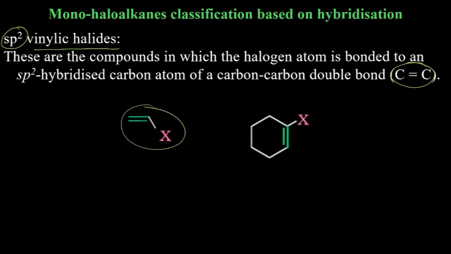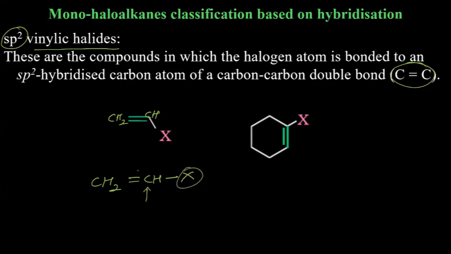If I write it in expanded form, it is CH2 double bond CHX, like this. CH2=CHX. So this carbon is attached to halogen and has a double bond as well. Double bond and halogen are on the same carbon, and that's why you see there are only 3 arms. This hydrogen, if you write here, only 3 arms, this one, this one, this one. So that it will be sp2.